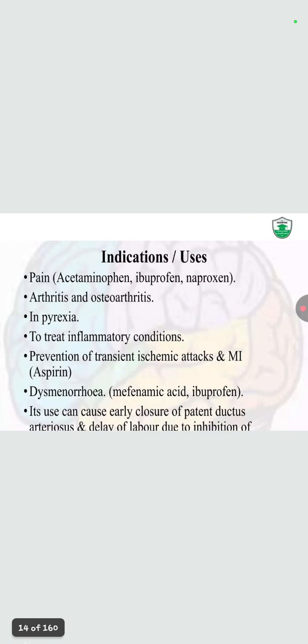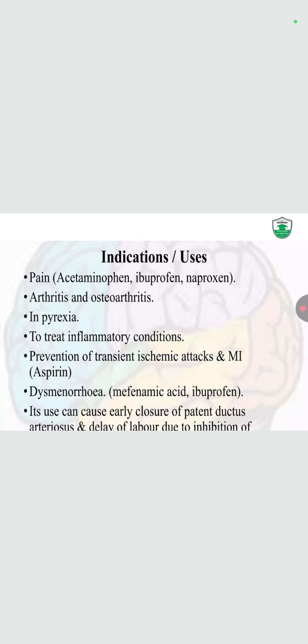Now the indications and uses of NSAIDs: pain, with acetaminophen (paracetamol), ibuprofen and naproxen; arthritis and osteoarthritis, bone diseases, fever, to treat inflammatory conditions, prevention of transient ischemic attacks and MI, myocardial infarction. Then dysmenorrhea, with mefenamic acid and ibuprofen. Dysmenorrhea is menstrual cramps during the periods.